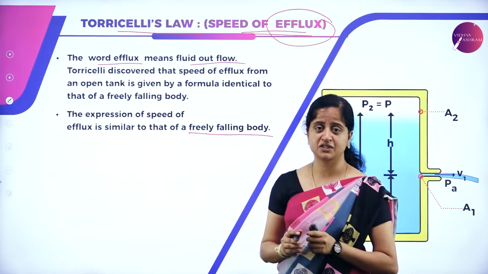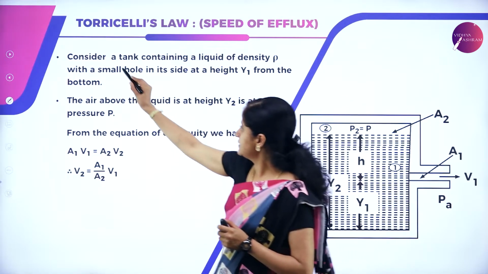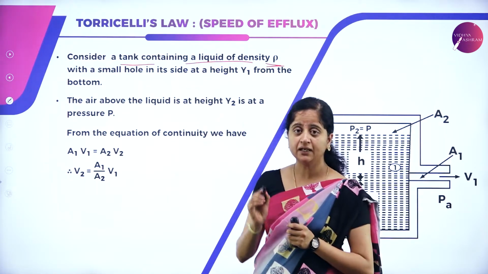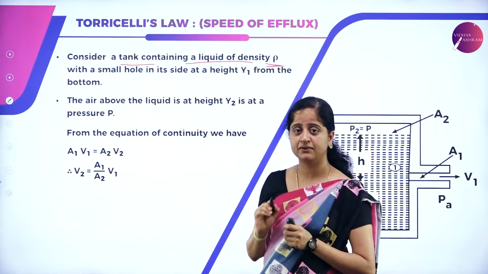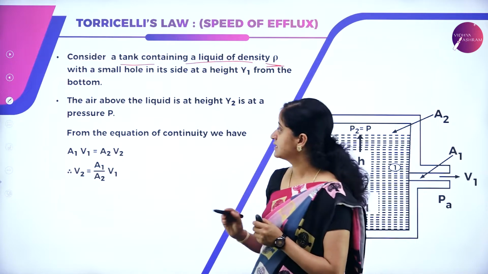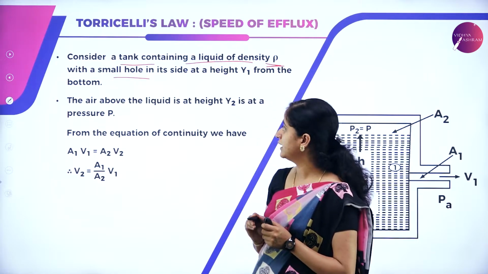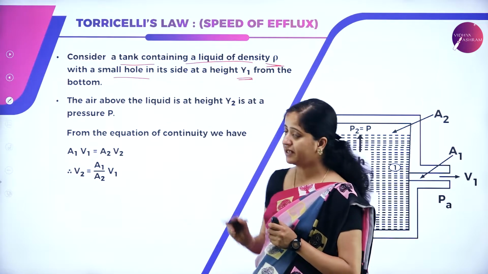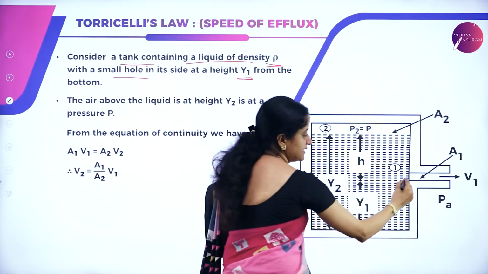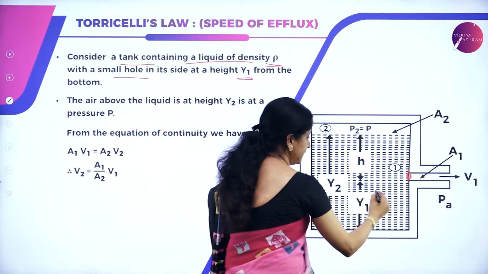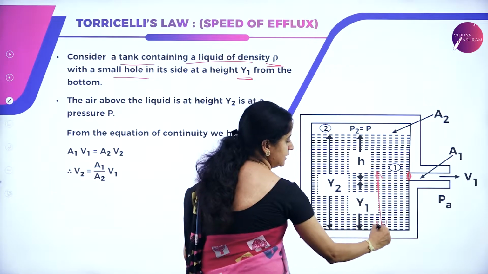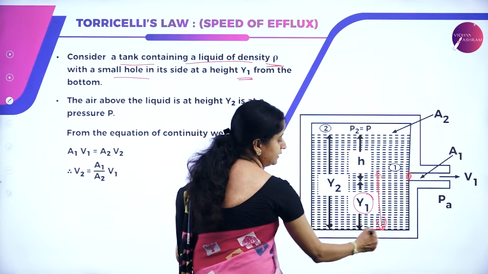Then what is the expression? Let us now derive it. Consider a tank containing a liquid of density rho. It is not P, it is the density symbol given by rho. So let us consider a tank containing a liquid of density rho, which has a small hole in its side at a height of y1 from the bottom. So this is the tank we have considered. It has a small hole here, at a height of y1 from the ground.